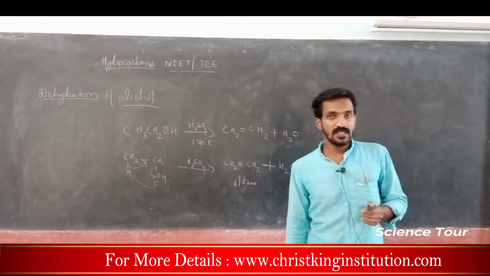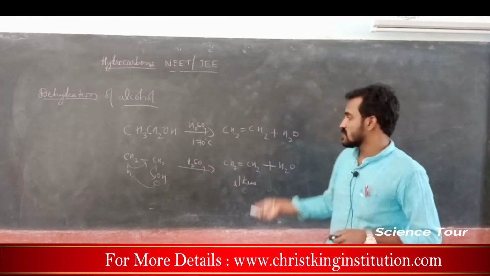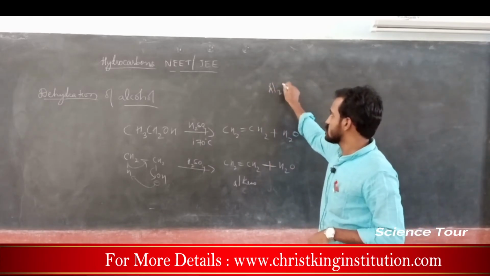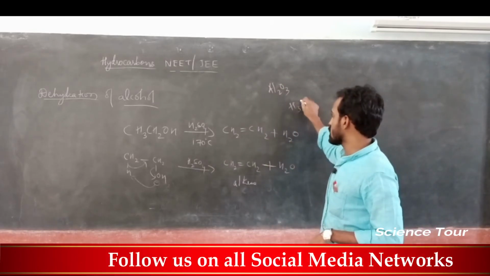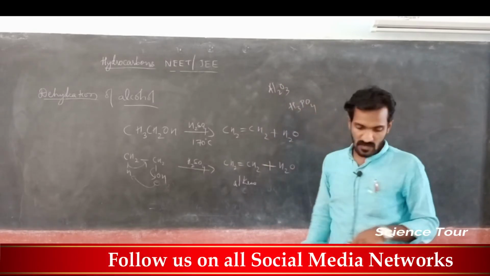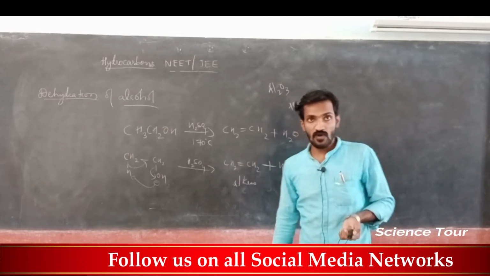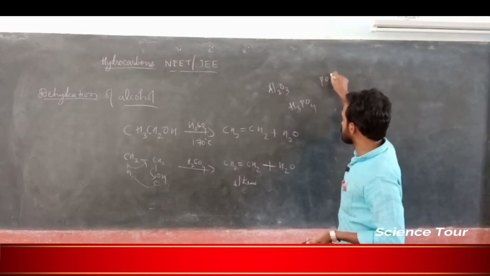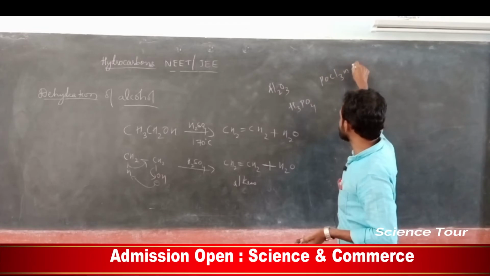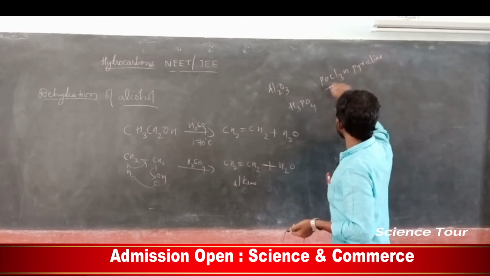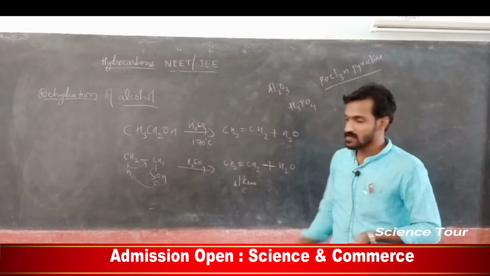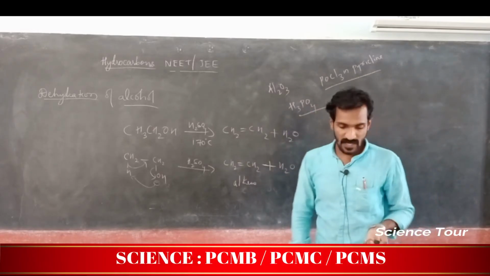At the same time, in the presence of aluminum oxide also dehydration is possible, my dear students. Phosphoric acid dehydration is possible, and phosphorus oxychloride POCl3 in the presence of pyridine. This reagent is also used for dehydration. Phosphoric acid is also used for dehydration.